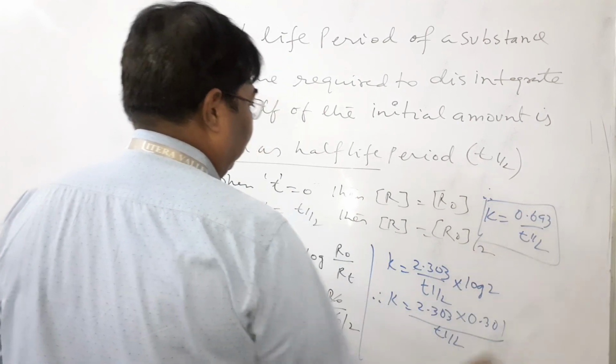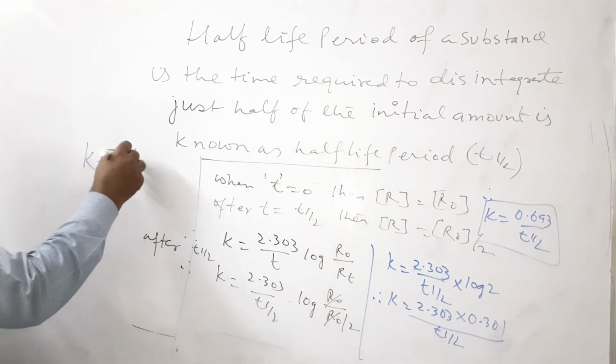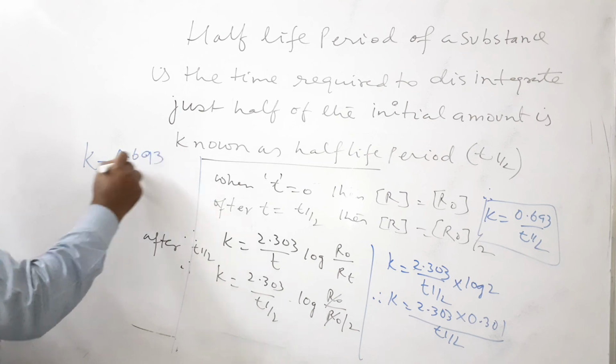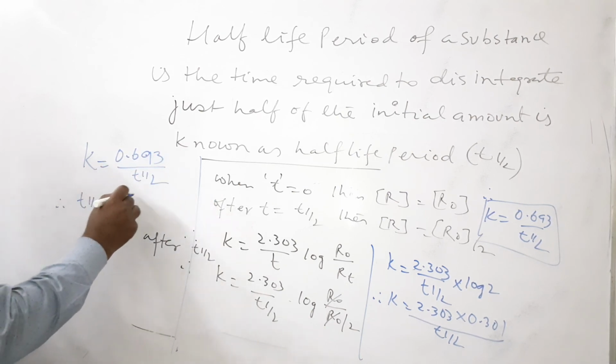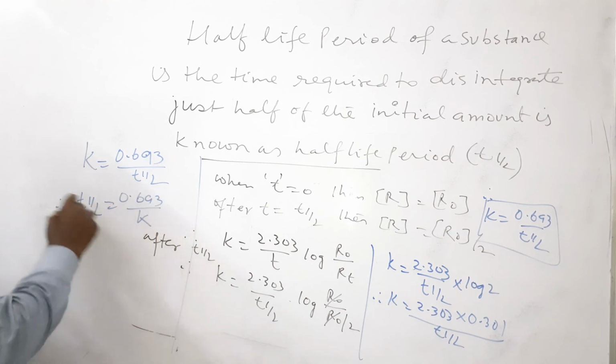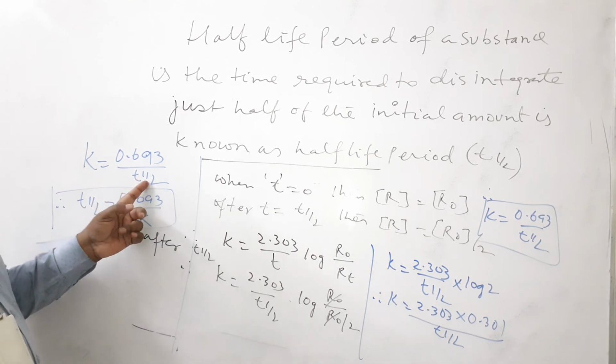This is the relationship. Therefore, t half is equal to 0.693 by k. Please, this is a very important relationship between rate constant and half-life period of a first order reaction.